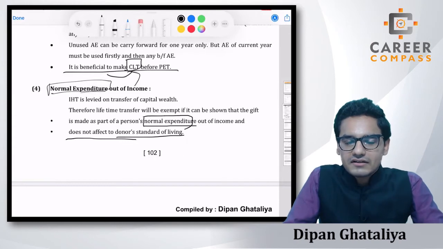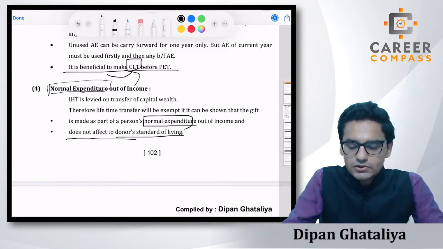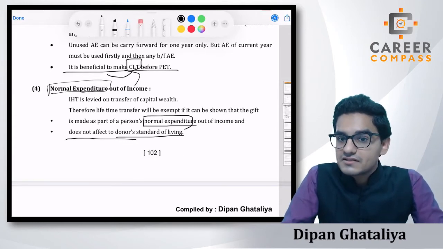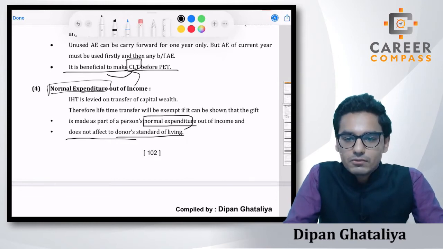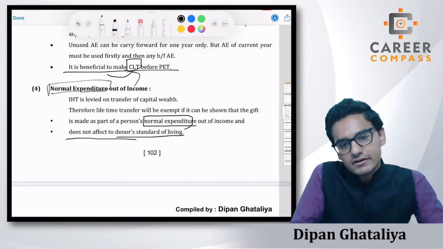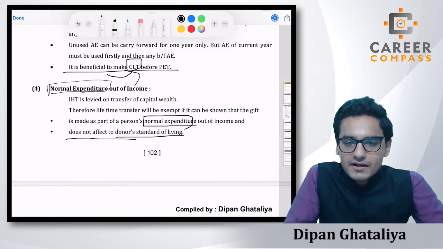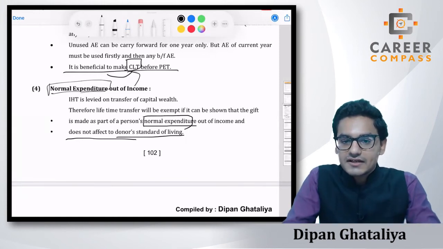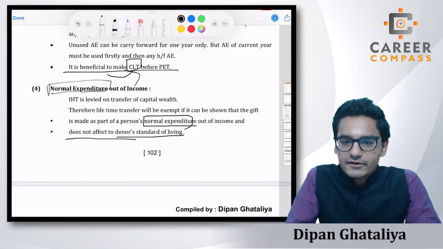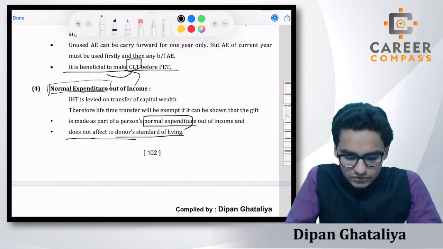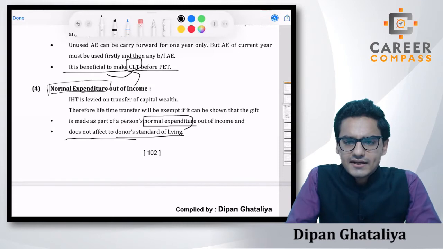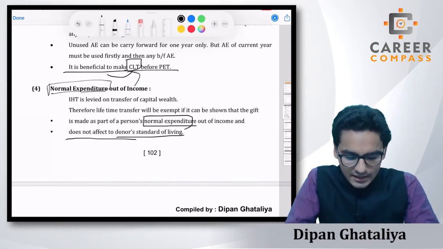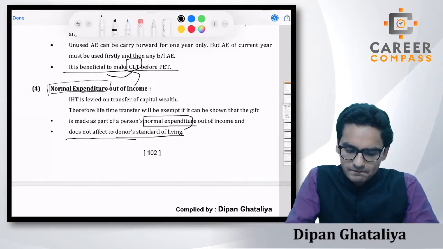So it's not reasonable that you transfer the 1 million, that means a majority or a substantial portion of your estate, to your son, and now you are saying that it's a normal expenditure. No, it should be logical as well as it should not affect your standard of living, students, right? So if both the conditions are fulfilled, then it's okay, you can claim this kind of exemption.